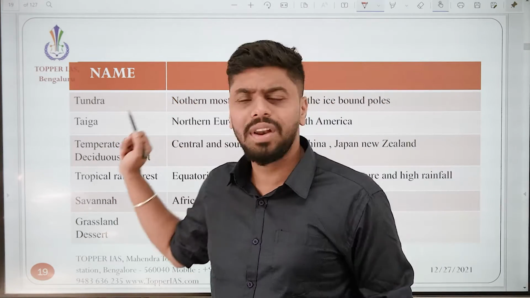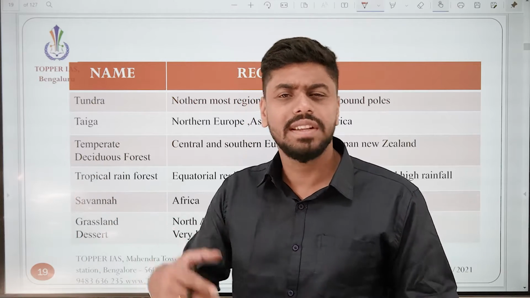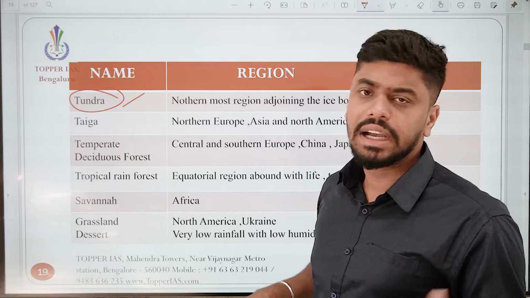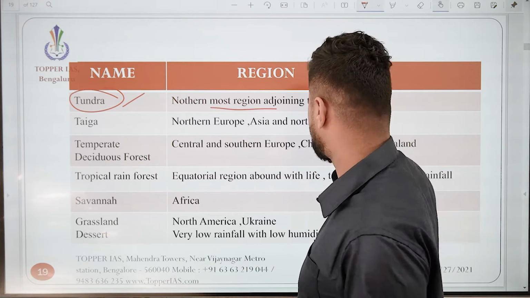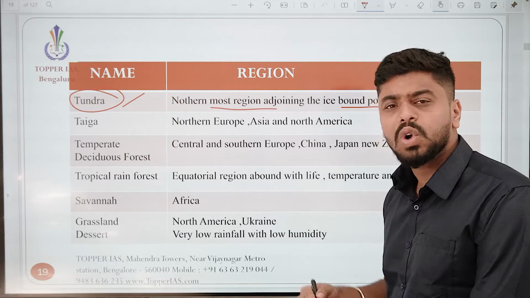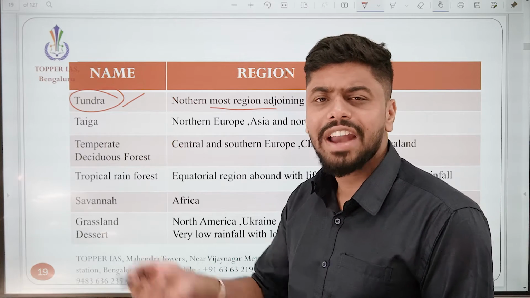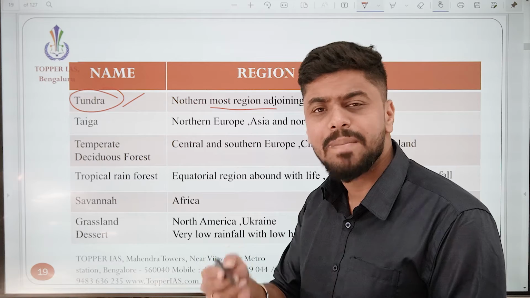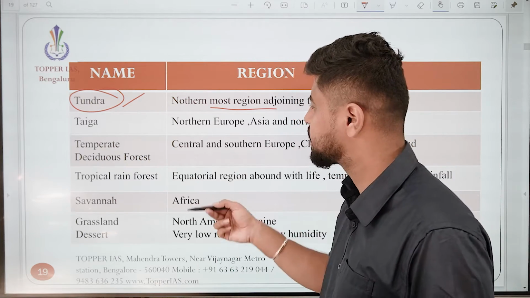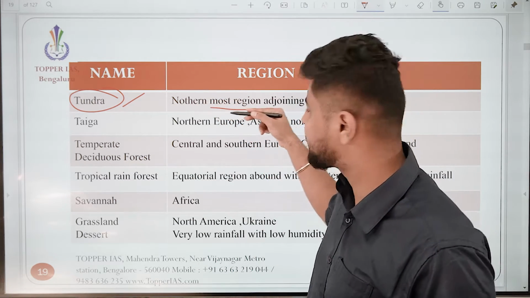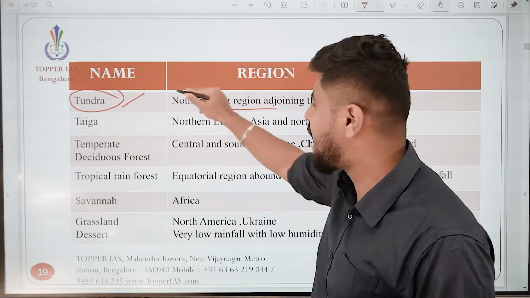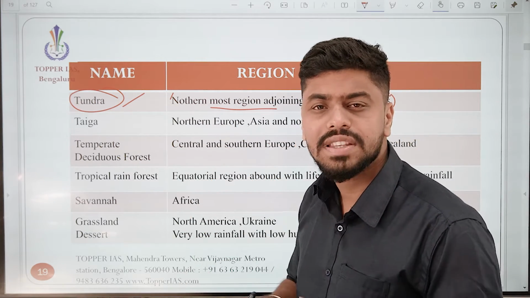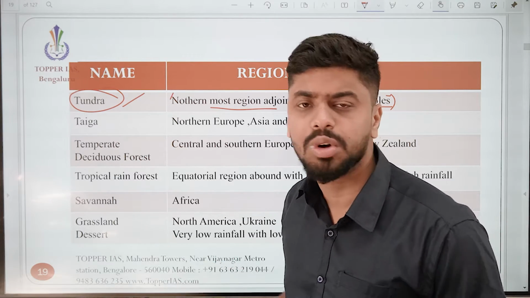Okay, fine. You've already seen this in geography, but just a short intro. One is the tundra. Tundra means what? It is the northernmost region adjoining the ice-bound poles. What could be the plant life, animal life here? For animal life, you would probably have reindeer, musk ox, some lemmings, lynx, and polar bears. The plants would be very sparse in some places, very hardy species like mosses, lichens, sedges, algae, a few of these things would grow.